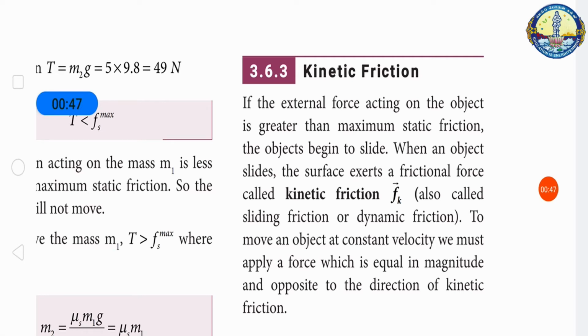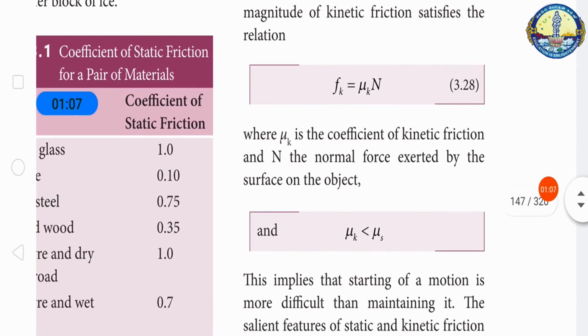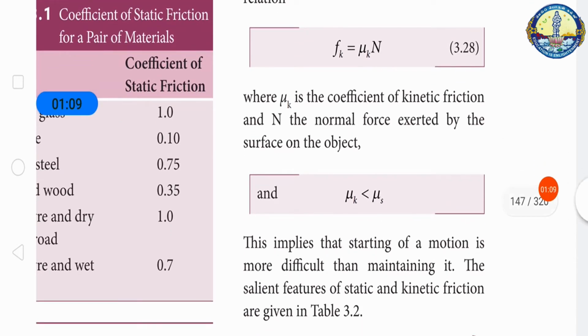Experimentally, it was found that the magnitude of the kinetic friction satisfies the relation Fk is equal to mu k N. Fk is the kinetic friction, where mu k is the coefficient of kinetic friction and N is the normal force exerted by the surface on the object.